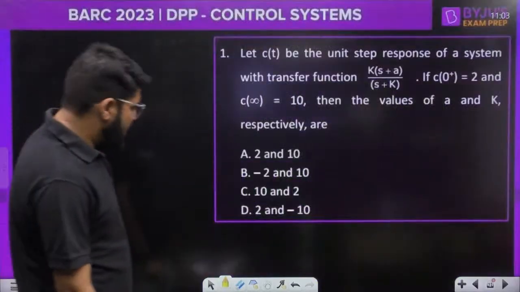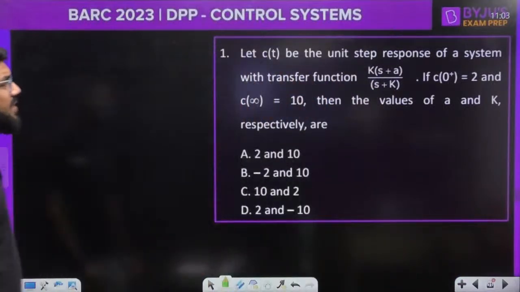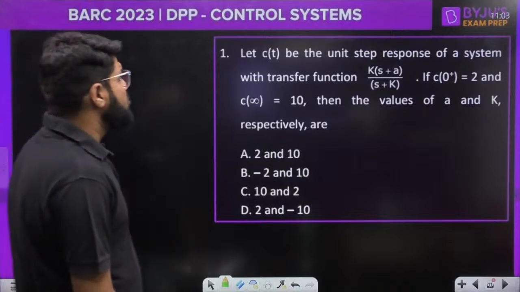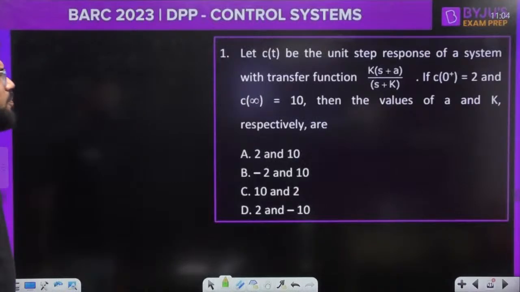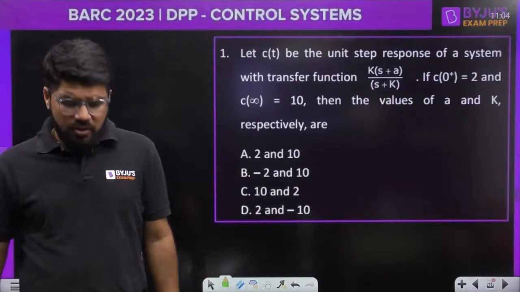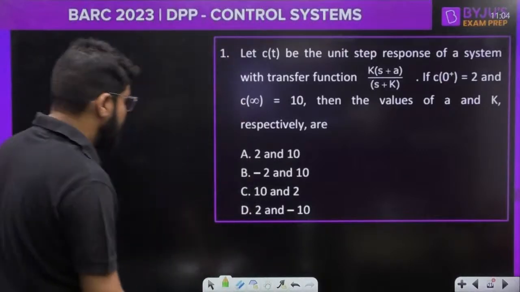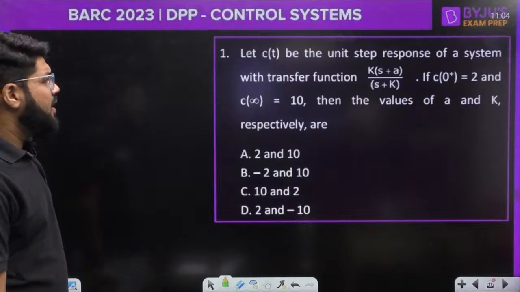Let us move ahead and start with the first question. Let C(t) be the unit step response of a system with the transfer function (ks + a) upon (s + k). If C(0+) equal to 2 and C(infinity) equal to 10, what are the values of a and k? What should be the value of a and k?